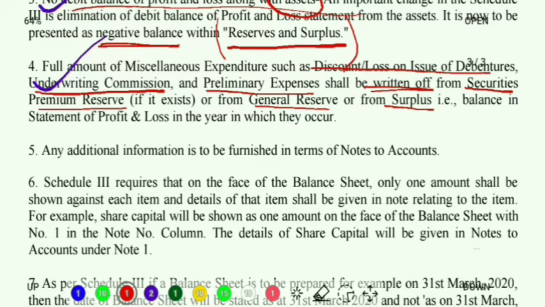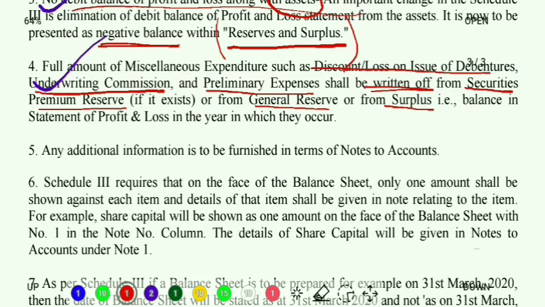What is my surplus? Surplus is my profit balance. Okay, the balance of my statement of profit and loss in which year they occur. Clear? So in whichever year they are occurring, I have to subtract those miscellaneous expenditures from those reserves balance only. I cannot put it away, I cannot put it separately. I have to write them off. Simple point. Moving on to point number 5.